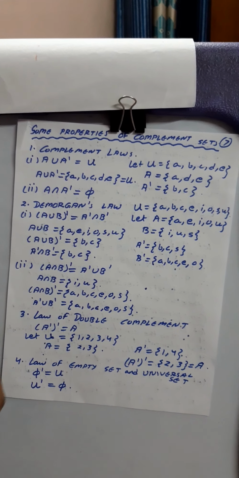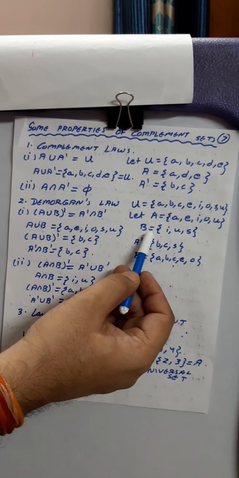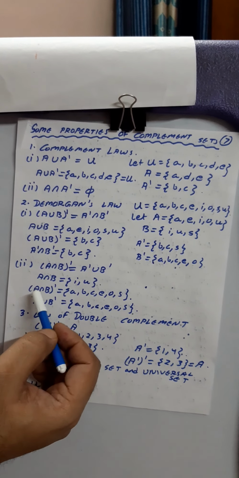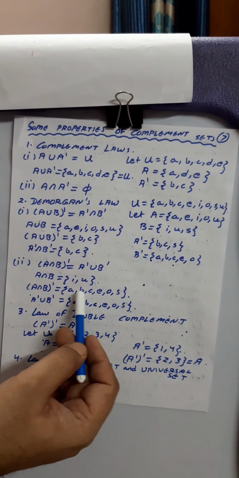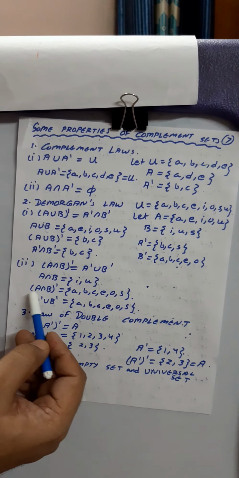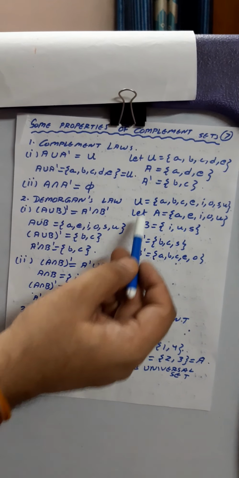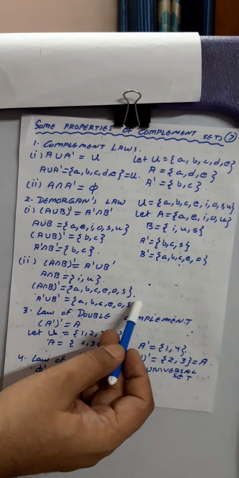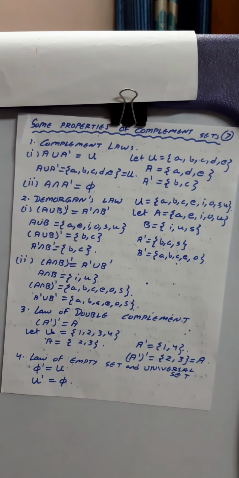Now, if I have taken the same thing over here, this is a universal set, this is A, this is set B. Now, I want to find out A intersection B. So, what is A intersection B? That is I, U. And if I want to find out the complement of it, you compare this with the universal set and write down the remaining elements except this I, U.